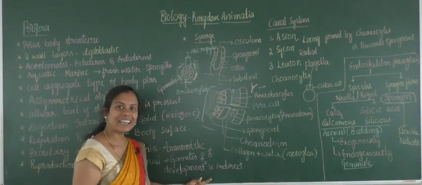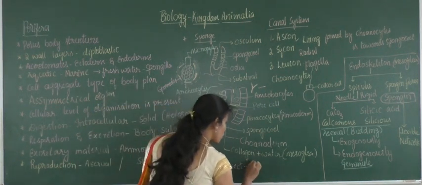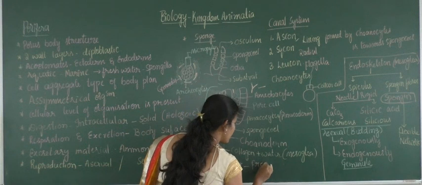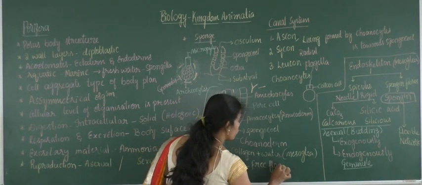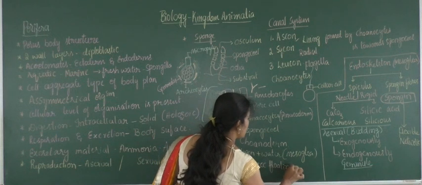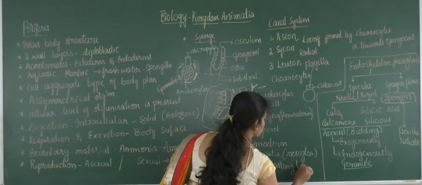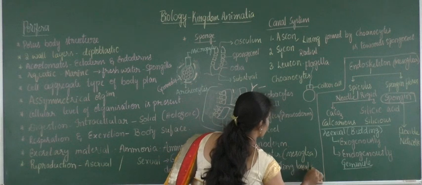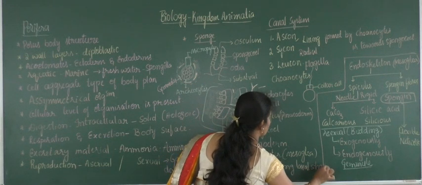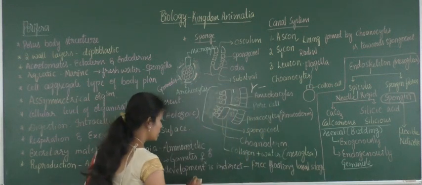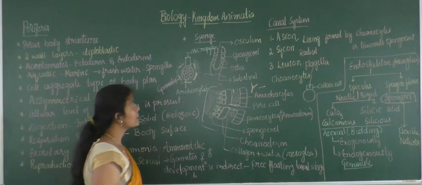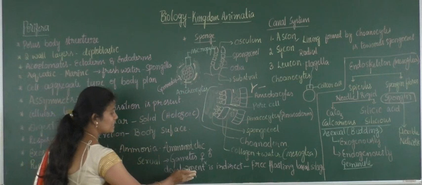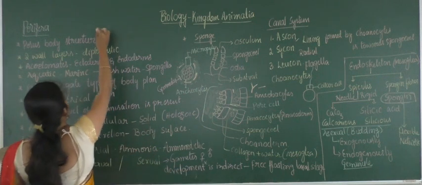Development is indirect and there are two free floating larval stages. The first one is parenchymula, so I will write these two here.